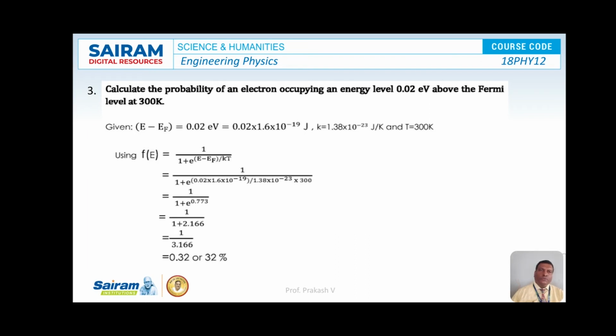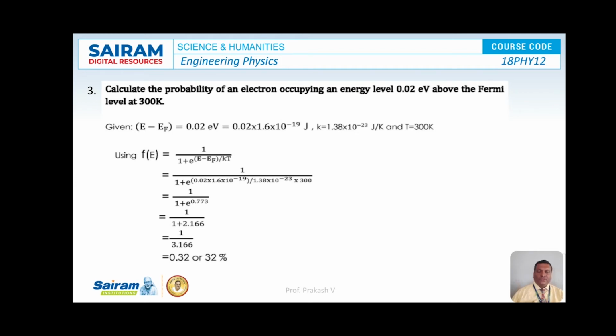0.02 into 1.6 into 10 to the power of minus 19 joules, and the value of Boltzmann constant k is equal to 1.38 into 10 to the power of minus 23 joules per Kelvin, and T is equal to 300 Kelvin.